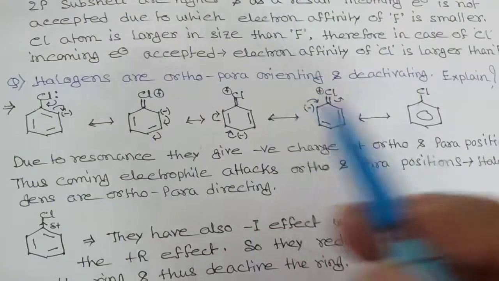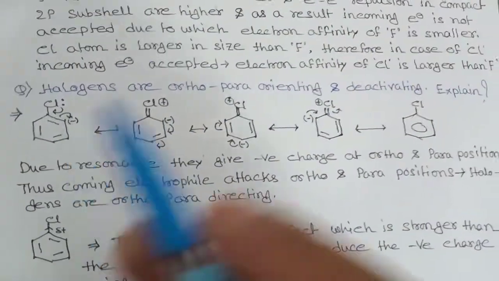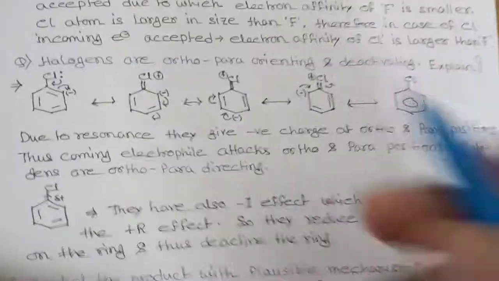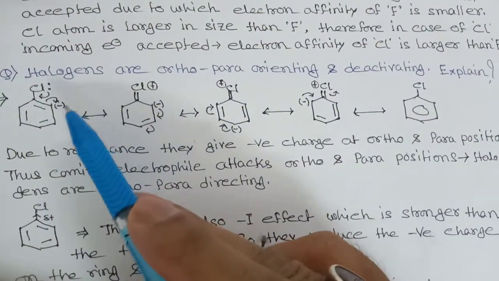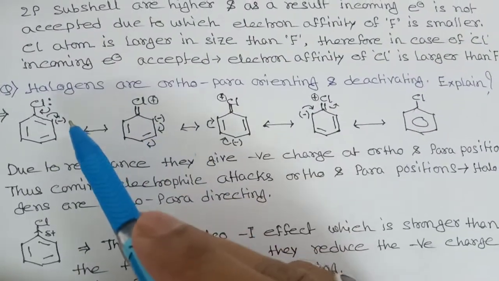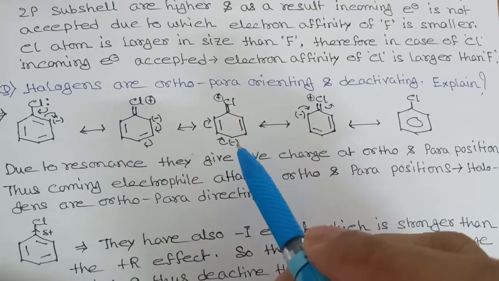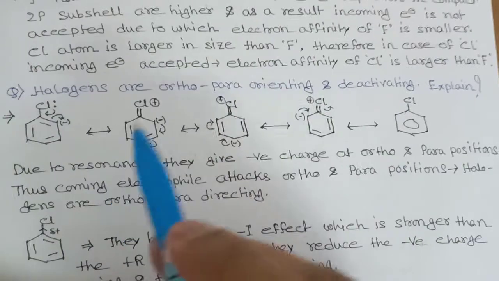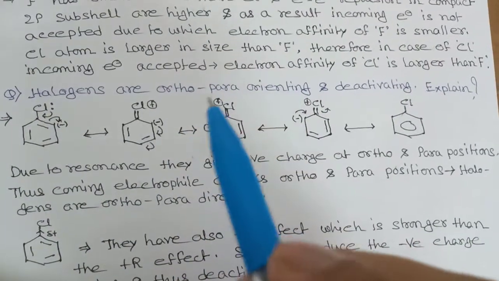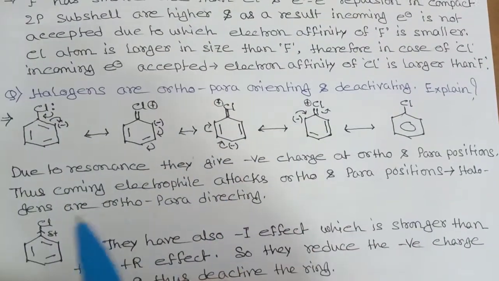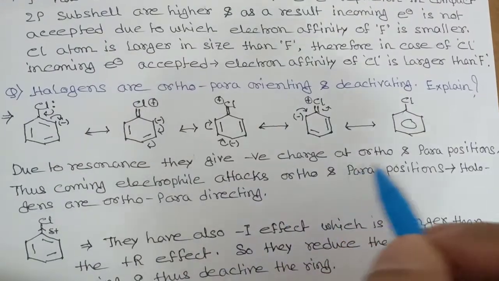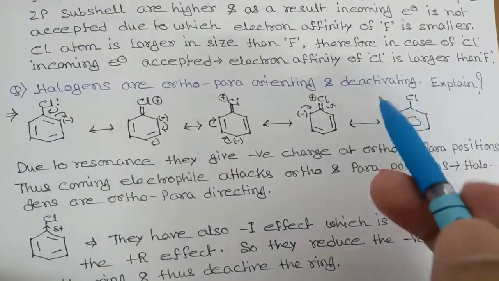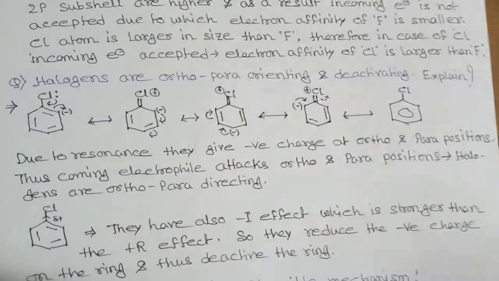This is actually resonance. So due to resonance they give negative charge on the ortho and para positions. See, this is your ortho position, this is the para position. So negative charge is present at the ortho position or para position. This is an ortho position also. Thus the coming electrophile means positive charge. It will attract negative charge. So the coming electrophile is attracted to the ortho and para positions. That's why halogens are ortho-para directing. So the electrophile will attach at the ortho and para positions.